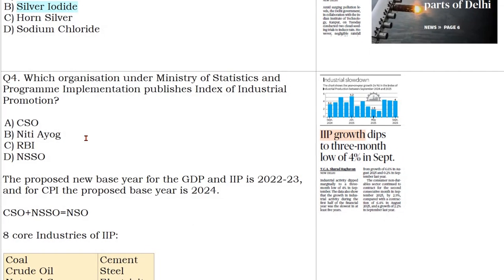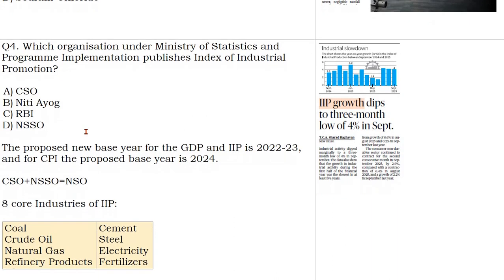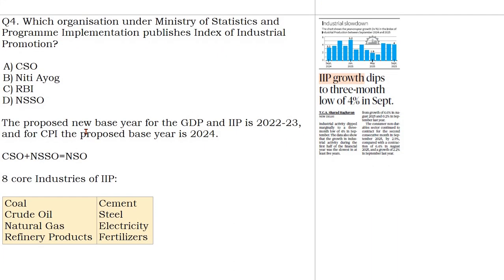Now come to question number 4. It says which organization under Ministry of Statistics and Programme Implementation publishes Index of Industrial Production. So what is it? Basically, there was a news: IIP growth dips to 3-month low at 4% in September. It says it is an index which says how our manufacturing sector is growing.